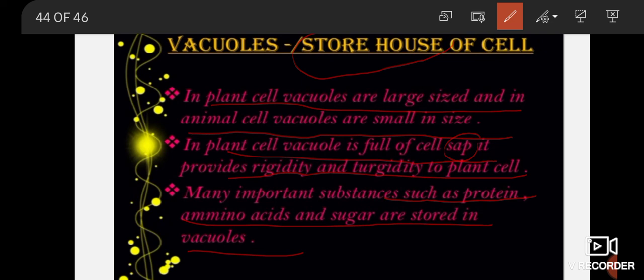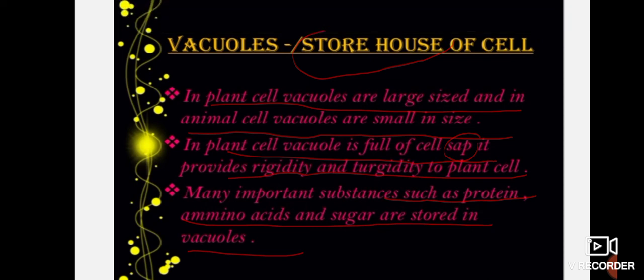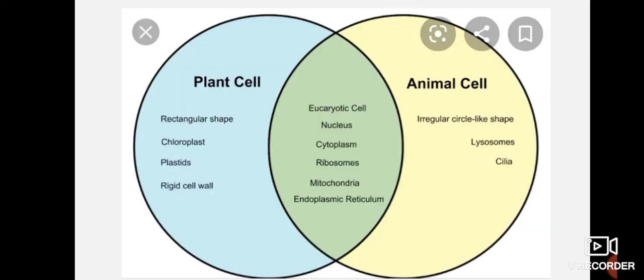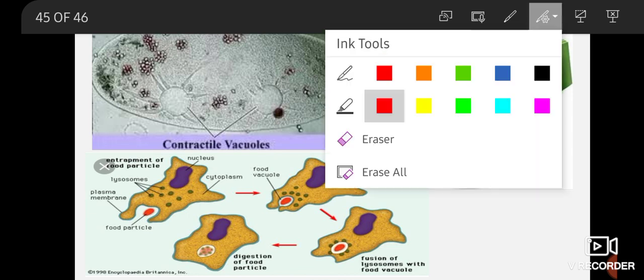We just discussed that vacuoles are called the storehouse of the cell because they store proteins, amino acids, sugars inside them. Besides these functions of the vacuoles, there are another three types of vacuoles: food vacuole, contractile vacuole and the central vacuole. So let's talk about these three different types of vacuole.